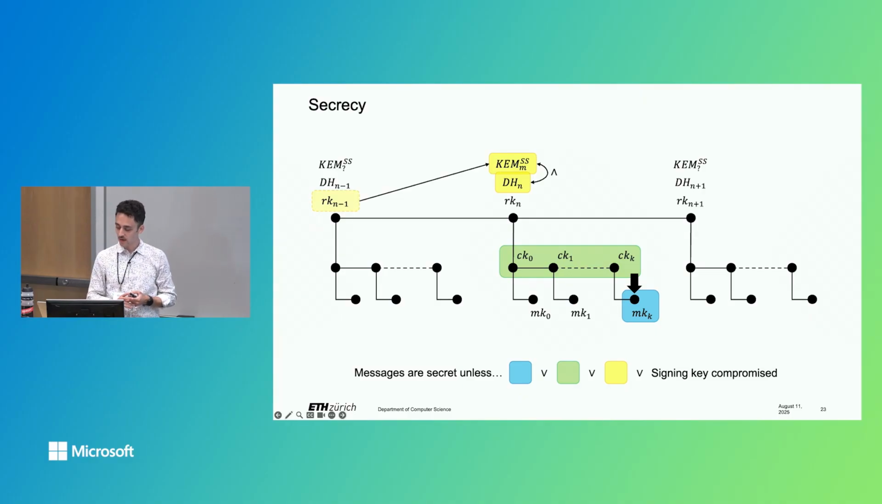And then what can also happen is that signing keys of a participant get compromised. So in iMessage, every participant signs their message, and if you learn these signing keys, you can impersonate a user. Straightforward.